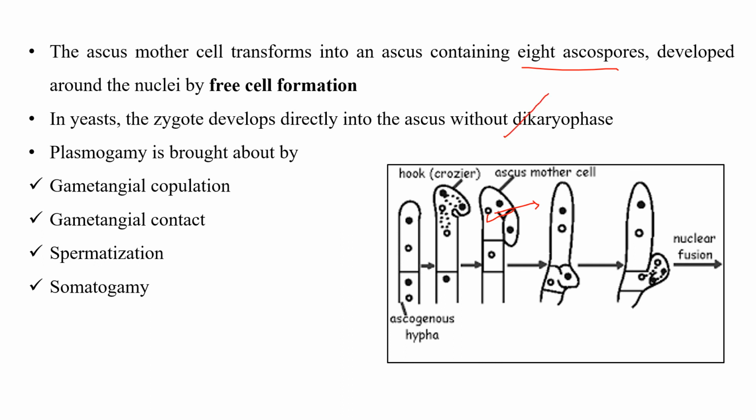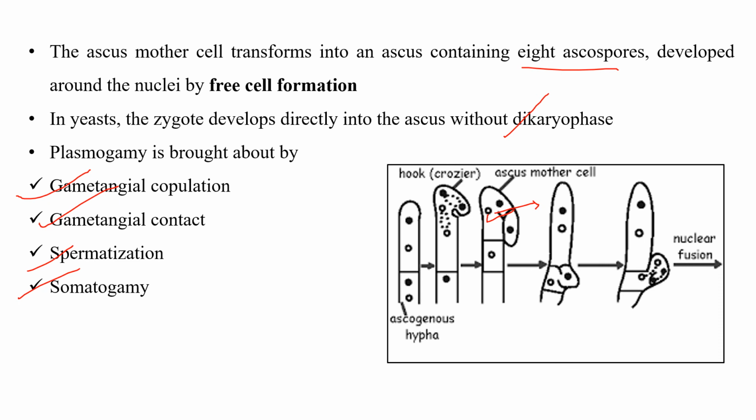The dikaryophase is absent in yeast. And plasmogamy in the ascomycetes takes place by gametangial copulation, gametangial contact, spermatization, and somatogamy. I am not going to explain these here, as I already covered these types of plasmogamy in the mode of sexual reproduction in the previous video.